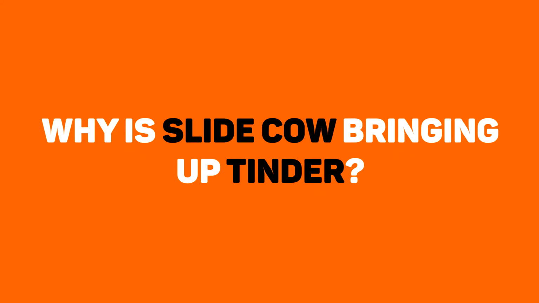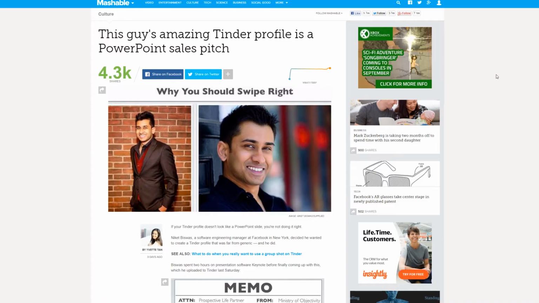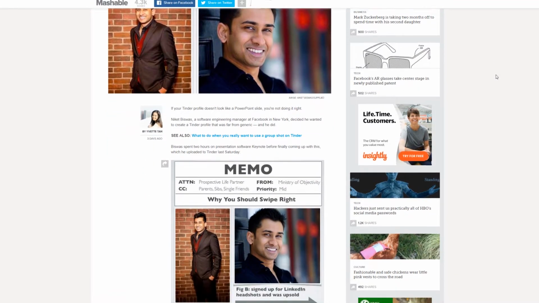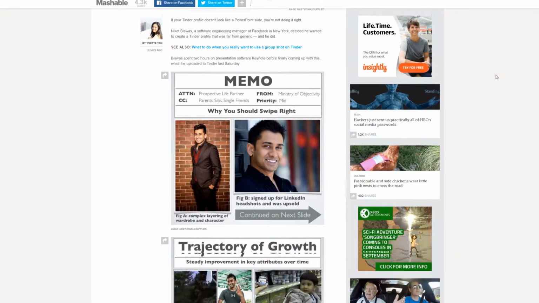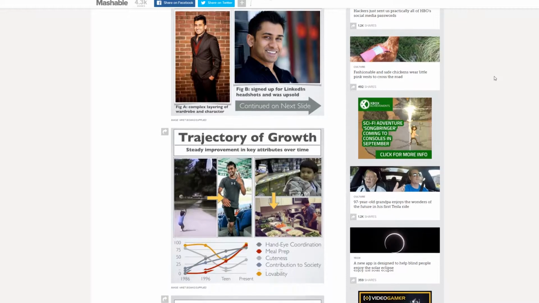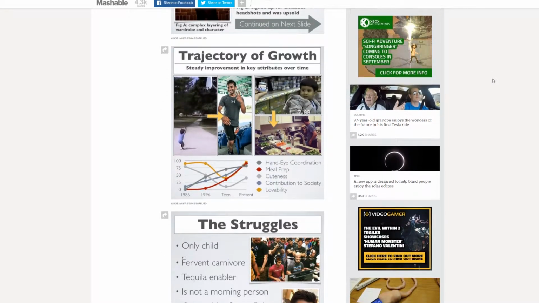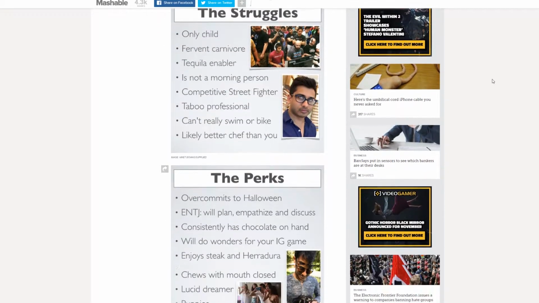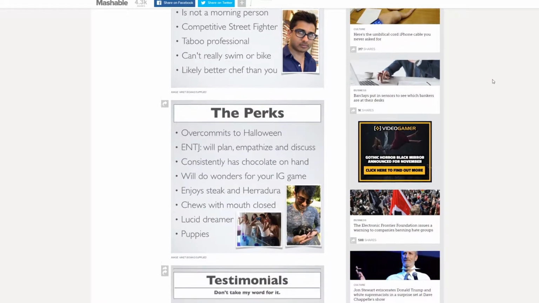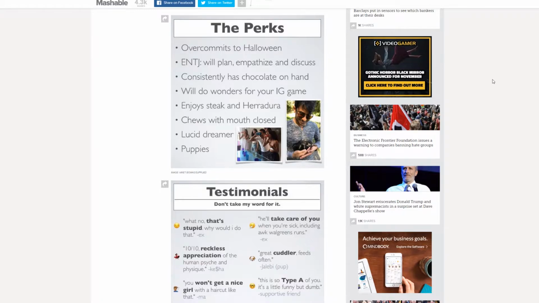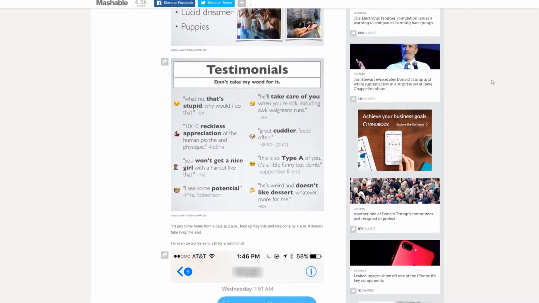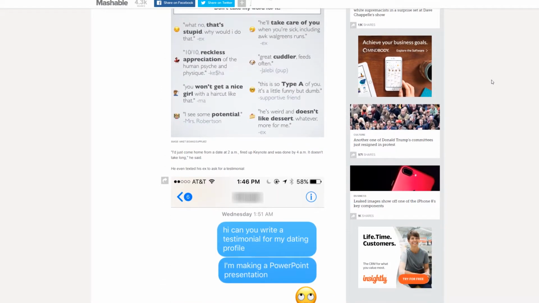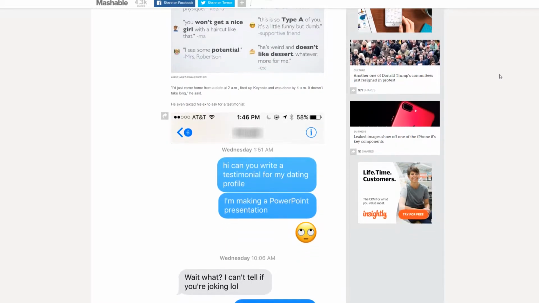Okay, so you might be asking why SlideCow is bringing up Tinder. So get this, around 3 days ago, a man named Niket Biswas wanted to stand out from the crowd. He actually turned his Tinder profile into, drumroll, an epic PowerPoint style presentation. Seriously, and you know what? It actually worked. He states that he's gotten 10 times more matches overall from generally smarter, edgier people than he did before.